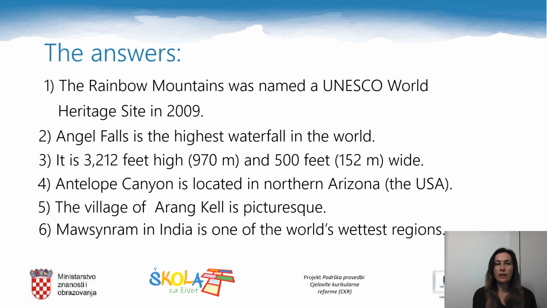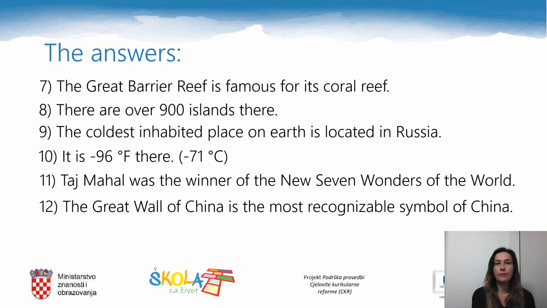The village of Alenka is picturesque. Mauzinram in India is one of the world's wettest regions. The Great Barrier Reef is famous for its coral reef. There are over 900 islands there.